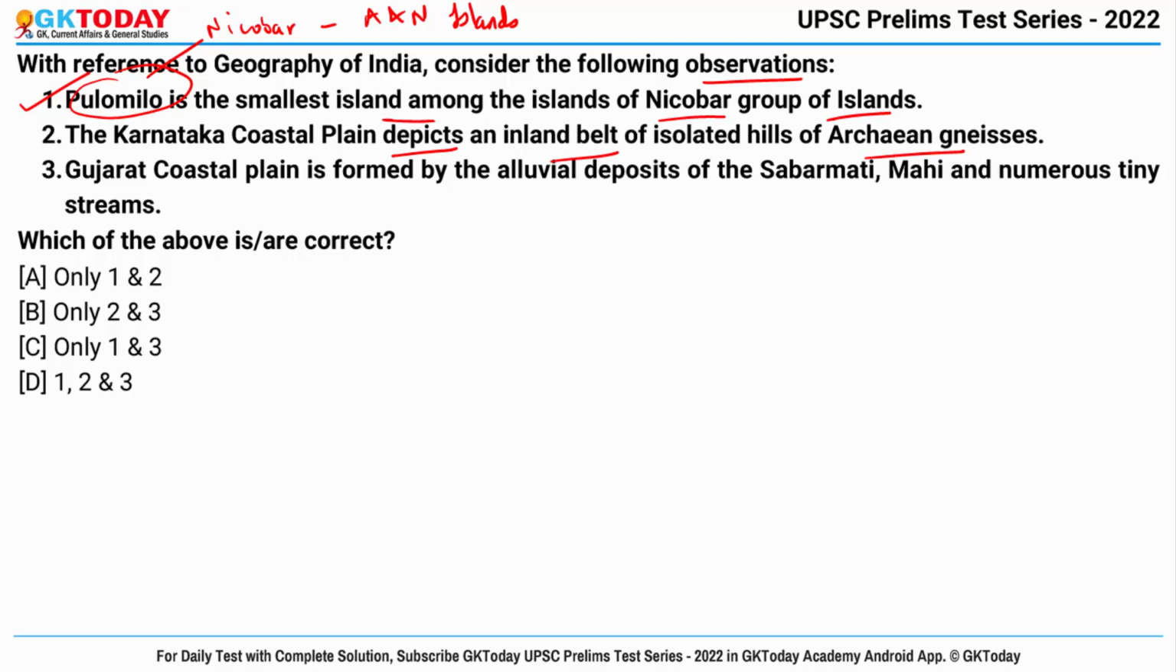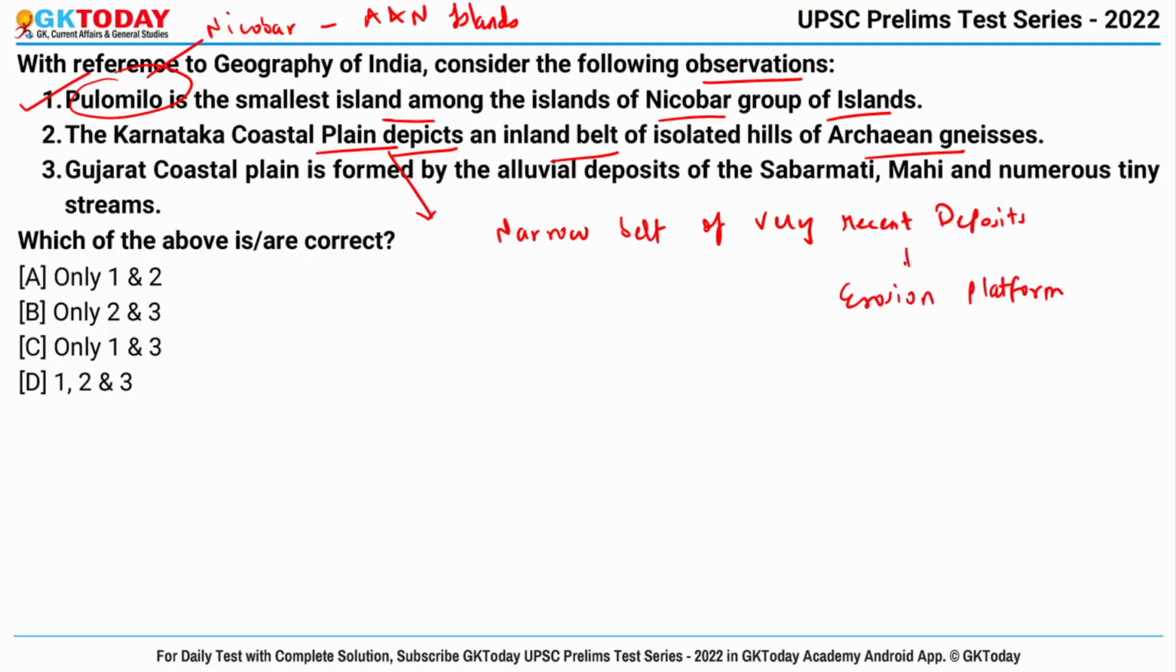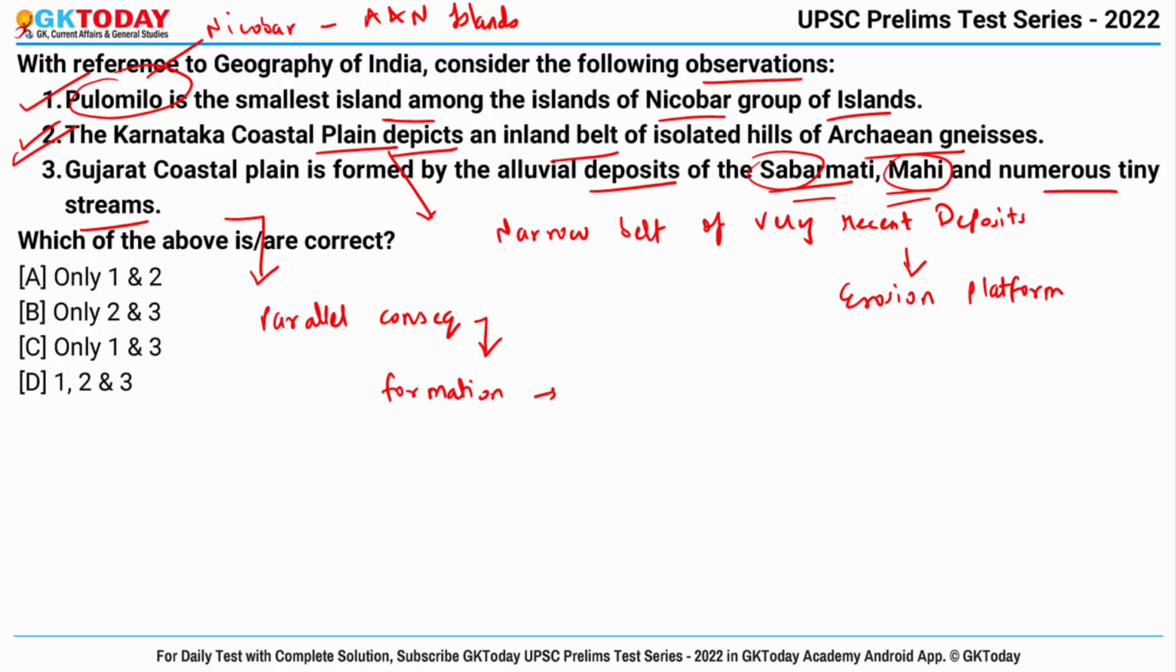So the Karnataka coastal plain depicts a narrow belt of very recent deposits, an erosion platform and inland belt of isolated hills of Archean gneisses. Hence, second statement is also right. Third statement is, Gujarat coastal plain is formed by the alluvial deposits of Sabarmati, Mahi and numerous tiny streams. So yes, Gujarat coastal plain is formed by alluvial deposits of Sabarmati, Mahi and numerous tiny parallel consequent streams whose process of formation is still in continue mode. Okay, so third statement is also right. Correct answer becomes all 1, 2 and 3.